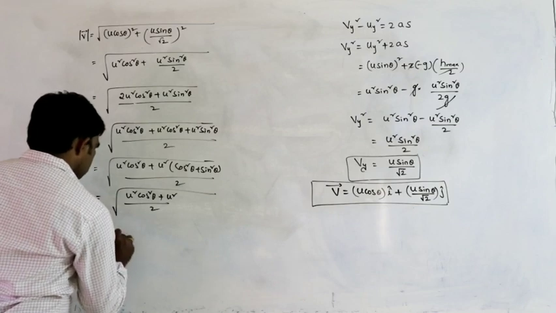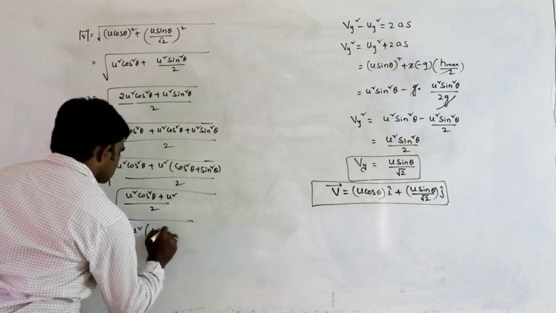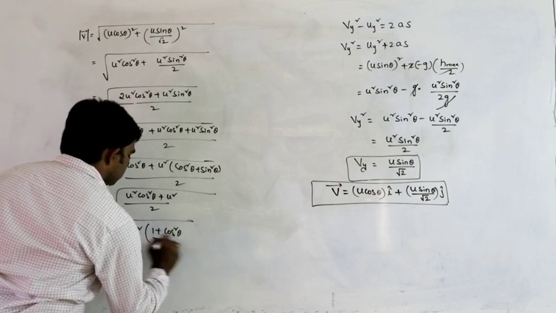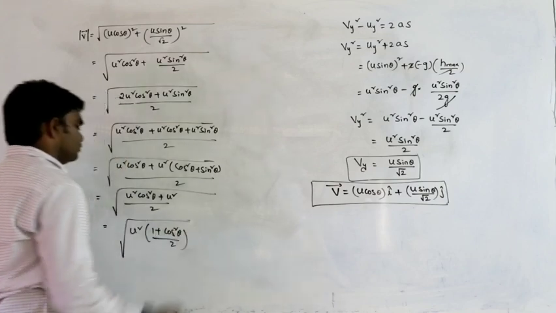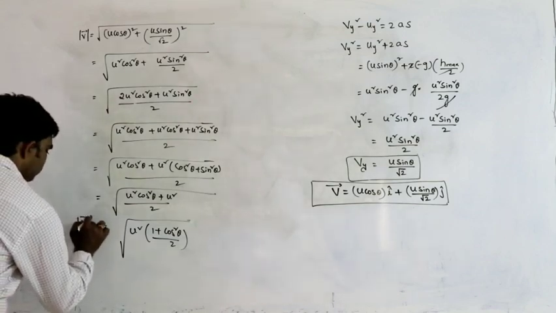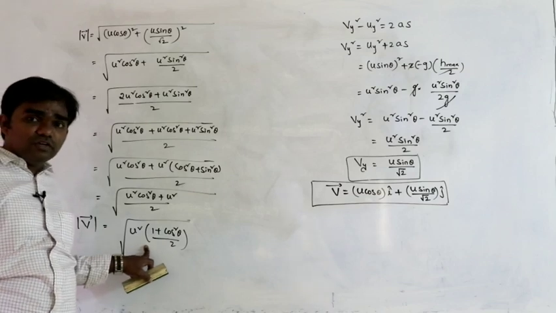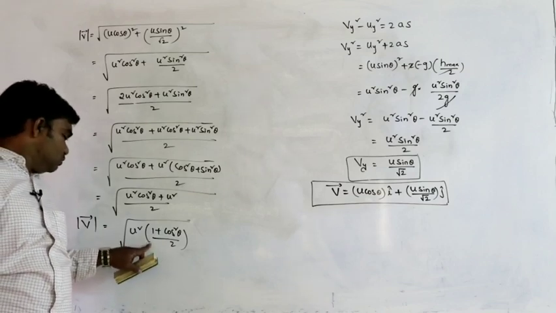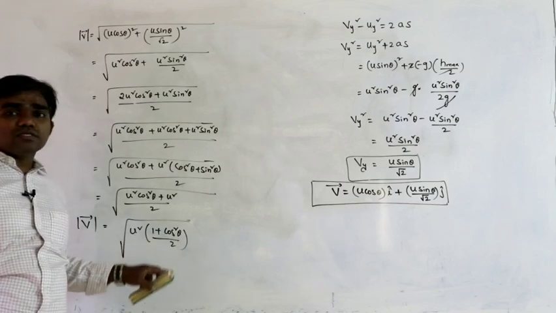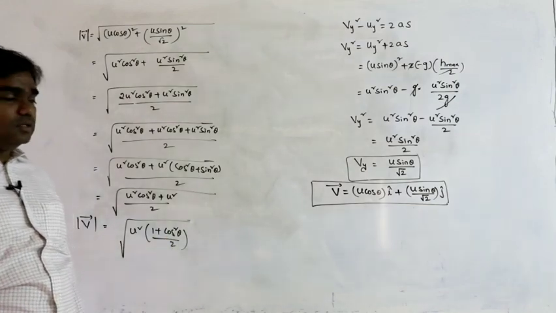It can be written as u square common, 1 plus cos square theta by 2. So this is the magnitude of velocity at half of its maximum height: u square into 1 plus cos square theta by 2.